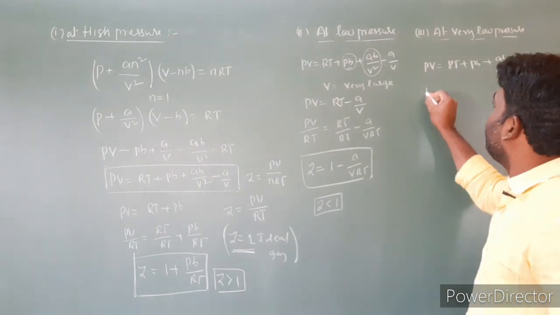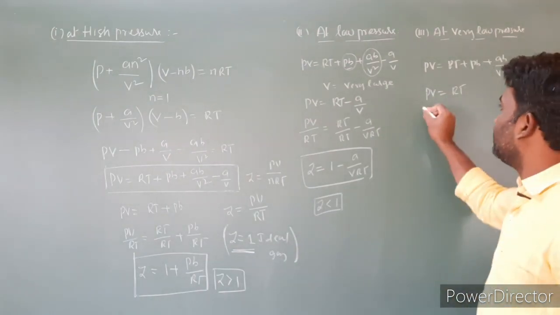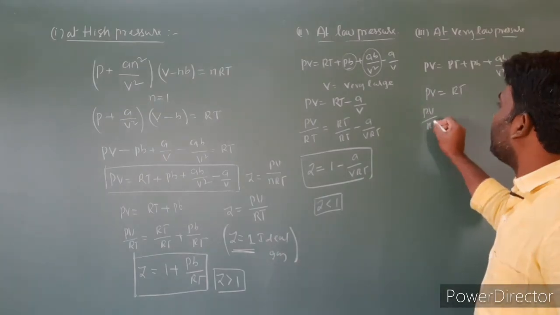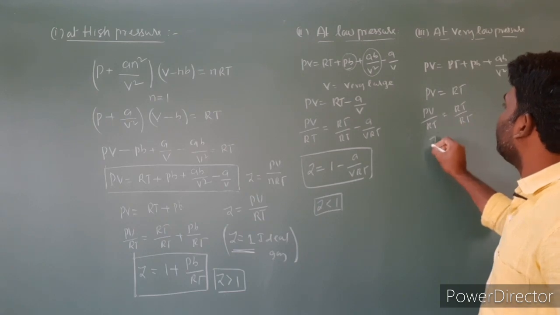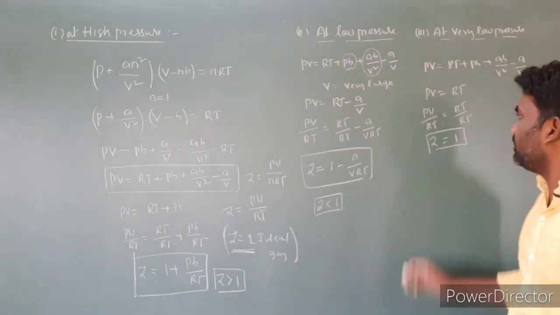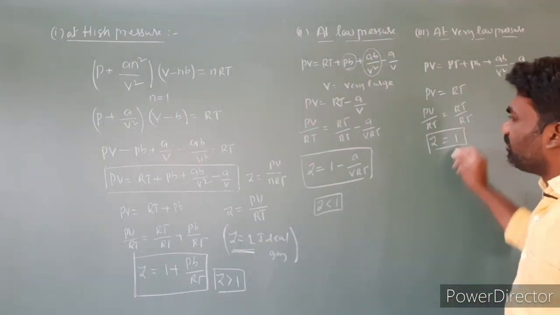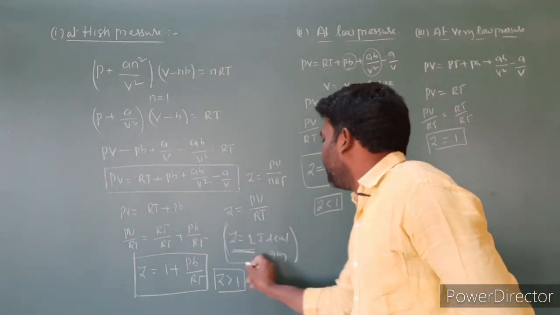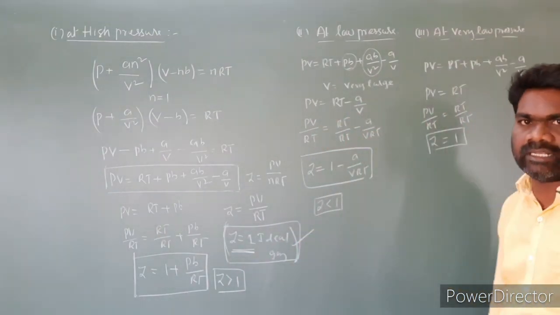Then we will get PV is equal to RT. Dividing the equation on both sides by RT, PV by RT is equal to RT by RT, that is Z is equal to 1. This is nothing but PV by RT is equal to Z, and RT by RT cancels to 1. So Z is equal to 1 in the sense that at very low pressure, it is ideal behavior.